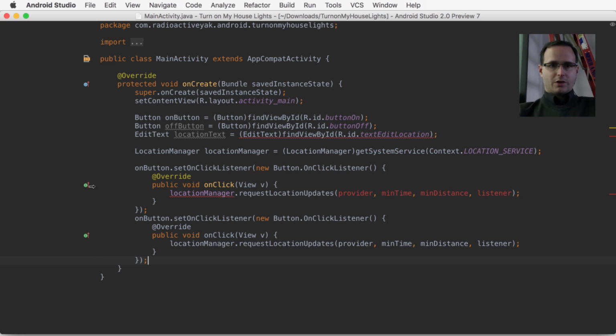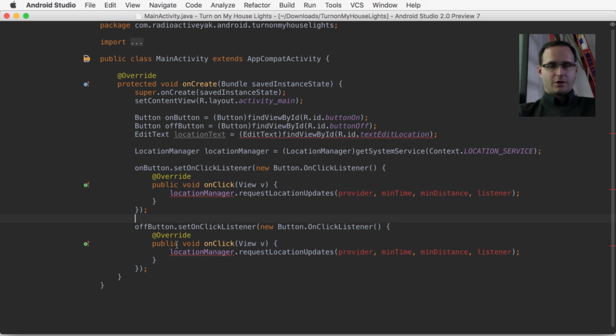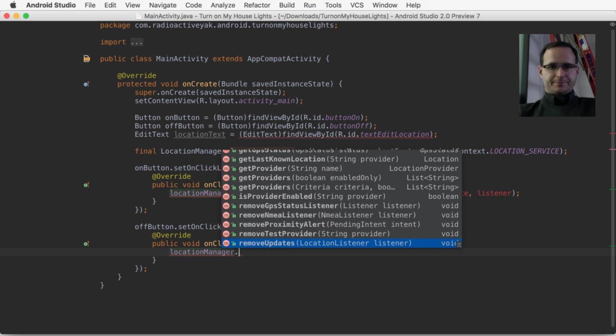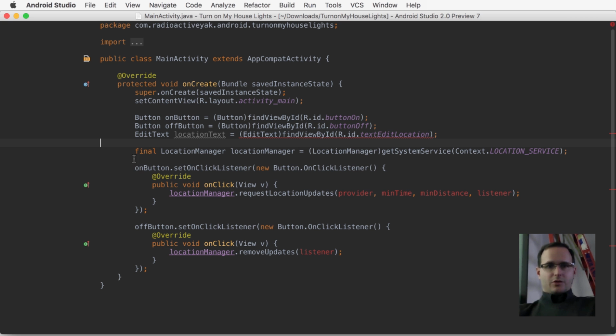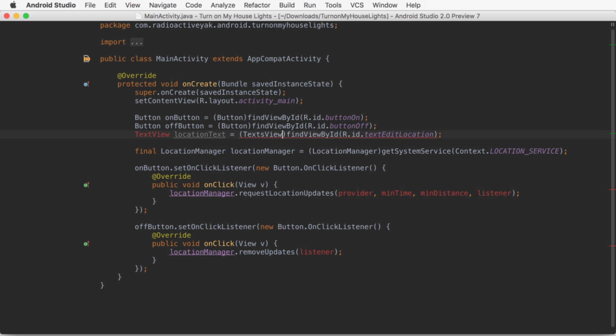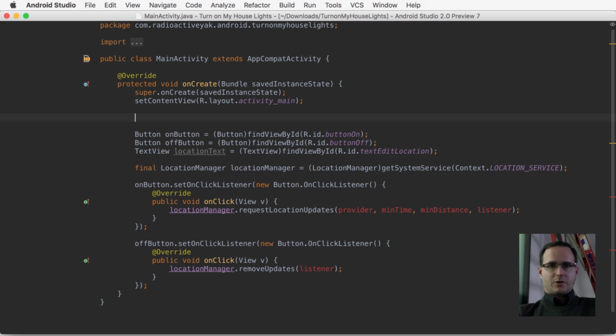And then we want to have something to turn off the location listener, so do the same thing for the off button. Alright, well, first we know this is a text view, not an edit text. Let's go ahead and create these values.